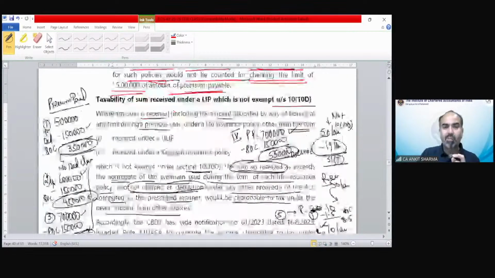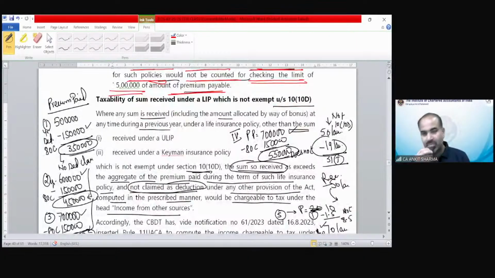Now the last provision regarding the concept of these policies, those that are not exempted under section 10(10D). One last concept, and that is somewhere connected to the deduction topic. In deduction, section 80C is going to be discussed or understood with the provision of this concept. Now what it is saying, let me explain to you, and please be focused, students.